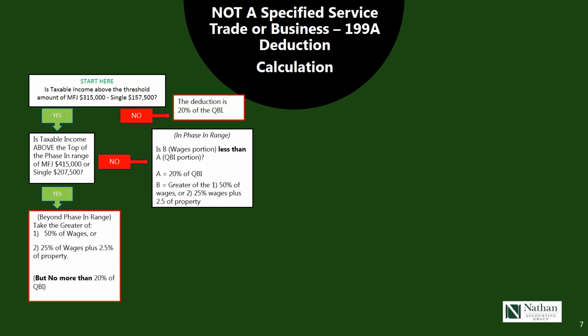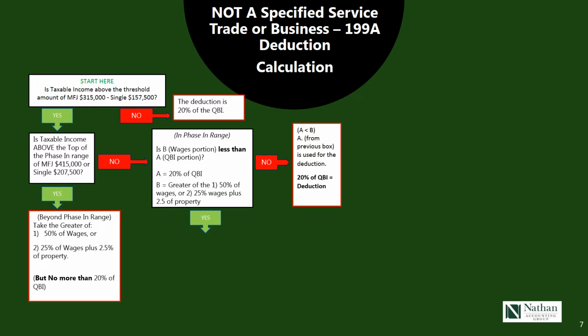And if you're in the phase-in range, then you have to ask yourself, is B, the wages portion, less than A, the qualified business income portion? If the answer to that is no, then the simple answer is you just get 20% of QBI. So if the wage portion is greater than QBI, then you get QBI.